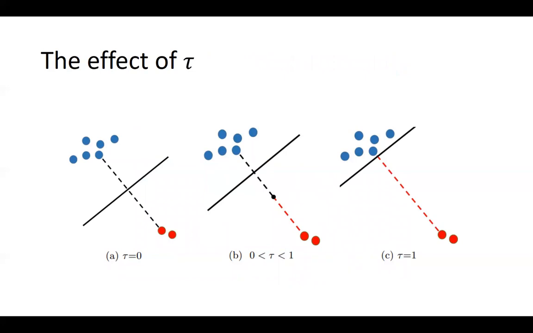We designed a hyperparameter tau to control the movement. In figure C, when every mixed sample on the dashed line is labeled as 100% the minority class, the decision boundary will look like this. As we gradually decrease the value of tau, the decision boundary will move towards the middle.